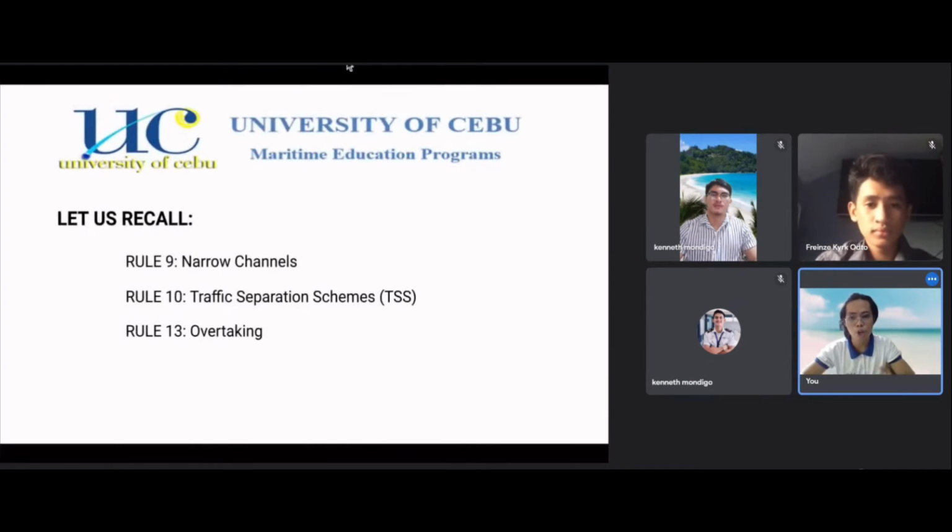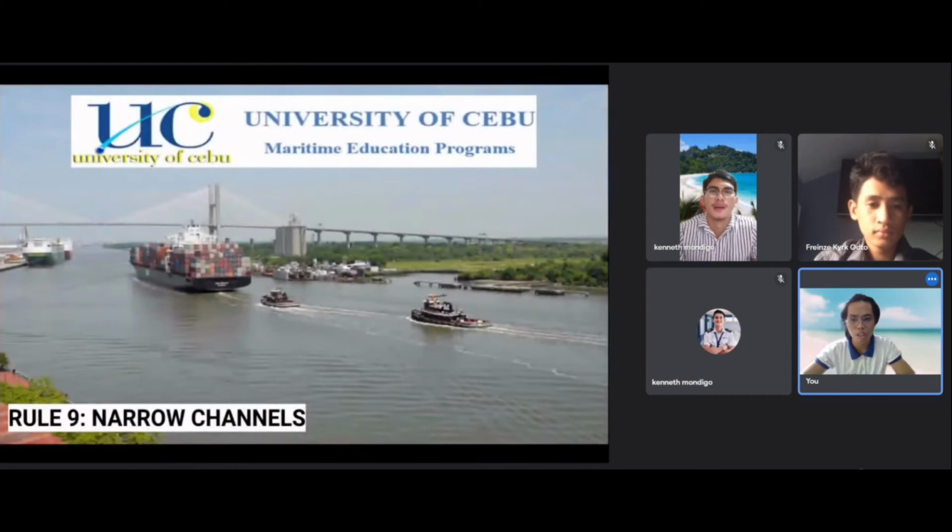So let us recall. Rule 9 is about narrow channels. Rule 10 is about the TSS or the Traffic Separation Scheme. And finally, we have Rule 13, which is about overtaking. So next slide, please. So this is a picture of a narrow channel where Rule 9 has higher priority compared to Rule 18. So in narrow channels, the rules specified in Rule 18 come after Rule 9. So next slide, please.